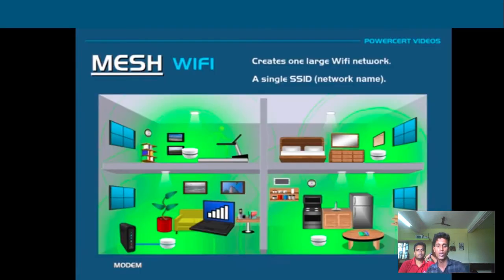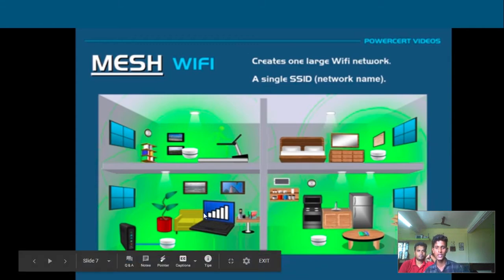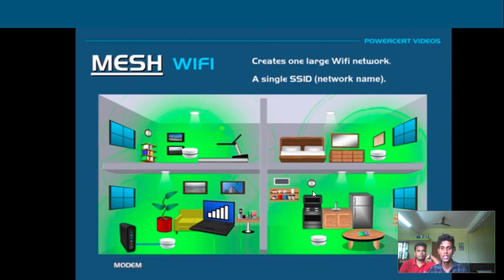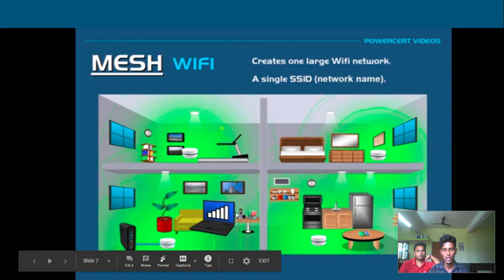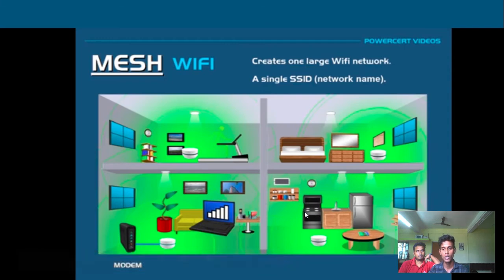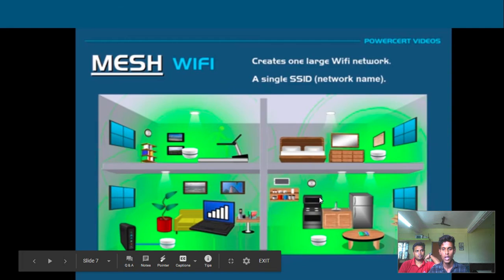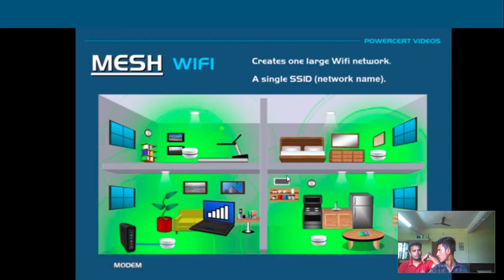In mesh technology, there is one access point, and all the other access points are connected with each other. My device is connected with this access point, and after I come out of this range into this room, my device is automatically connected to the other access point. I need not connect again. It is automatically connected in mesh technology. This is called roaming.